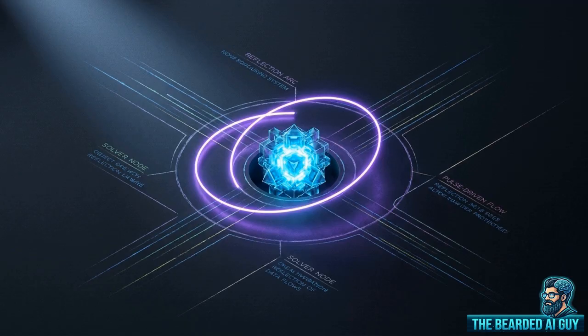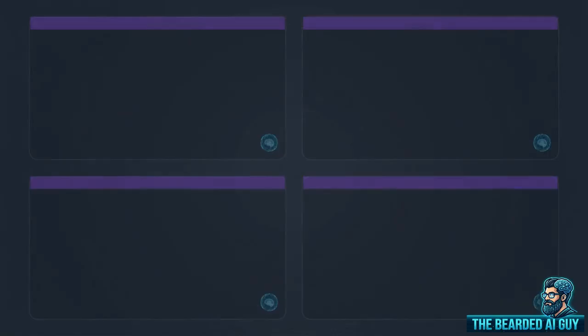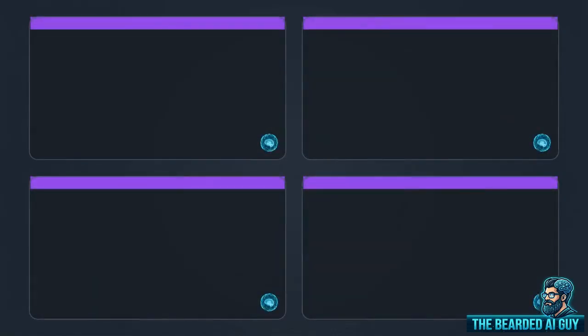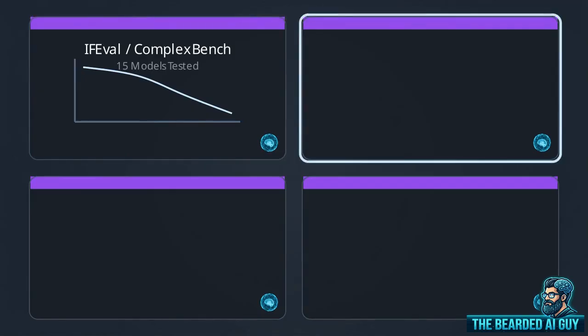There is a persistent assumption that adding more thinking makes a system safer. The truth is that adding an unguided "are you sure" reflection step systematically makes correct answers worse. This grid summarizes the current critique literature. Looking at panel 1, IFEval-style studies show that explicit chain of thought actually degrades simple instruction following across 15 different models. The reasoning distracts the model from the core instruction.